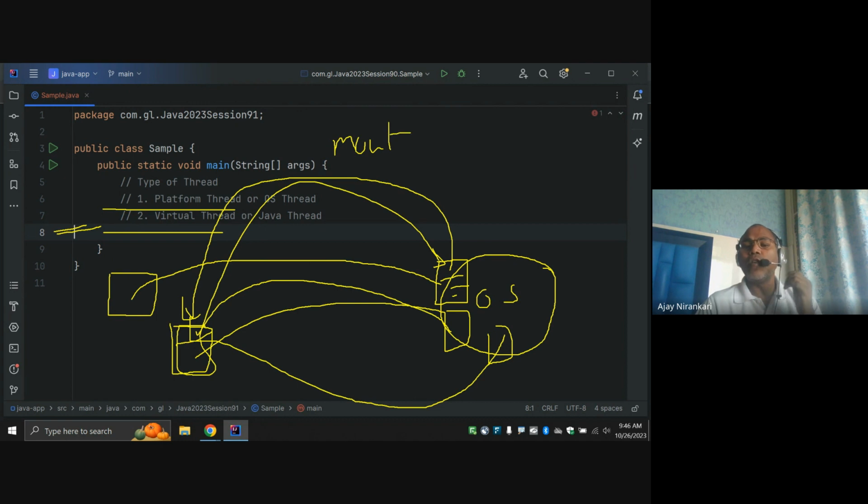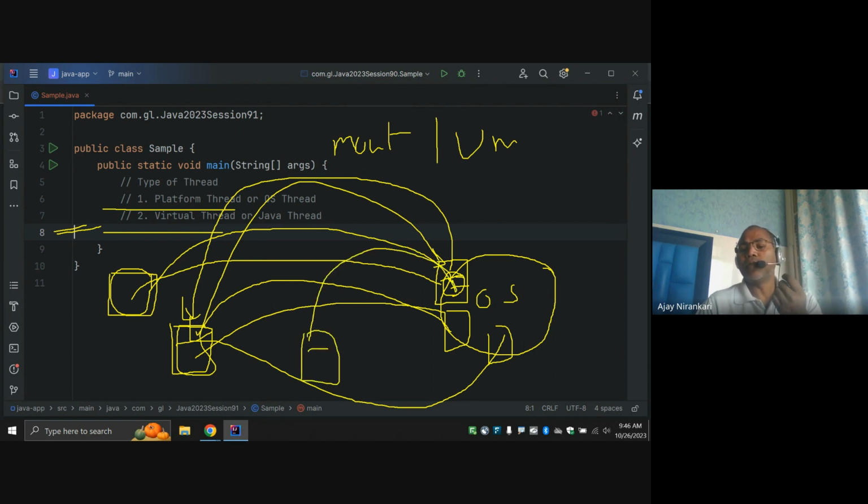Mount means the Java code is going to be mounted on the platform thread. Whenever your business logic is going to wait for a response, Java says okay, you are waiting, I am going to unmount. Unmount means I am going to pull your code out of the platform thread into the Java heap memory. Once you are ready, I am going to mount you again on any carrier thread, whichever platform thread is available at that time.